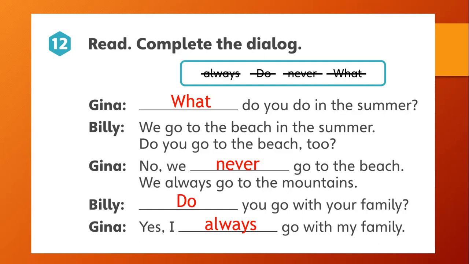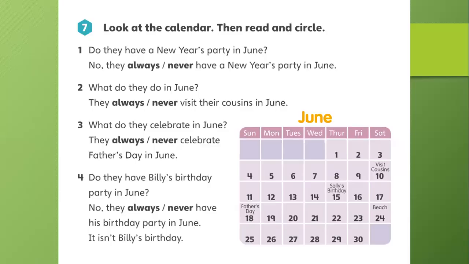Now, as I said, here in this unit, for this grammar section, we're looking at activities that we do in the year during each season. Spring, summer, fall, winter, okay? So we're going to take a look at June, which is part spring and part summer.